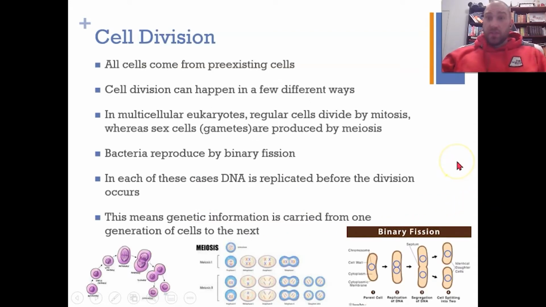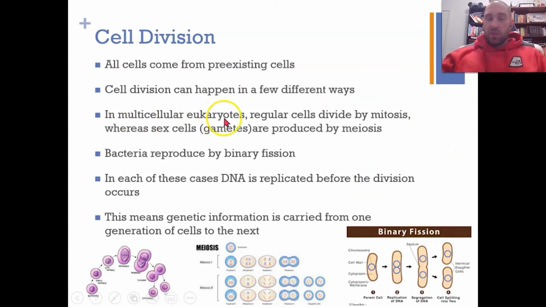So, cell division. Cells divide. All cells come from pre-existing cells, so previous cells produce the cells that we have today, and future cells will be produced from today's cells. Cell division is where cells turn from one cell into two, so we're dividing cells into two. There are different ways that cells can divide.